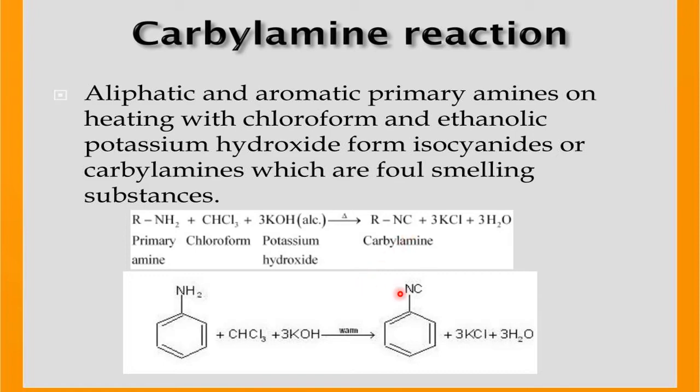So why is this more popular? This reaction where we get a carbylamine has a very foul smell. So easily we can identify it in the laboratory. On the ground of odor, an unpleasant smell, we can easily identify when the foul smell forms in the test tube. Okay, that indicates it is an aliphatic primary amine or an aromatic primary amine. Afterwards, you differentiate between aliphatic and aromatic by some other ground. But in the beginning, to differentiate between primary, secondary and tertiary, this is the best reaction, known as what? Carbylamine reaction. It is a 100-star example. Many times it has been asked in the examination. Okay, right.